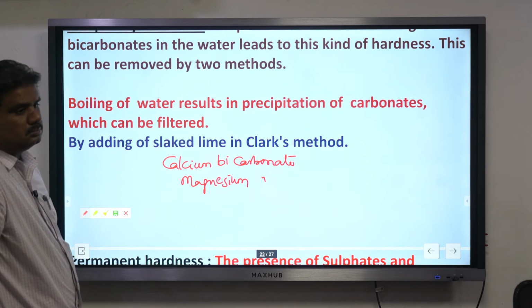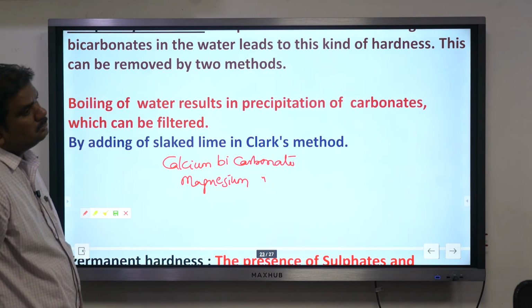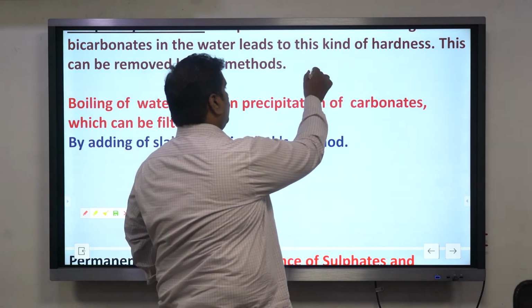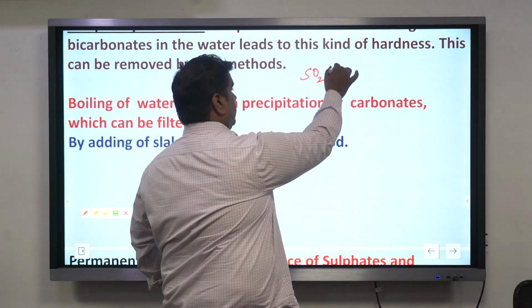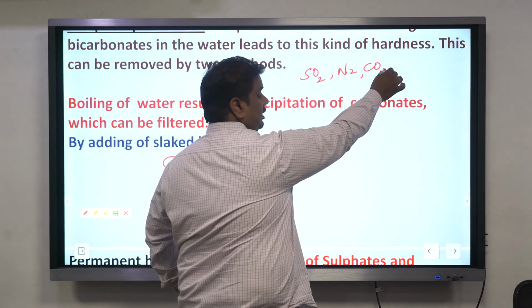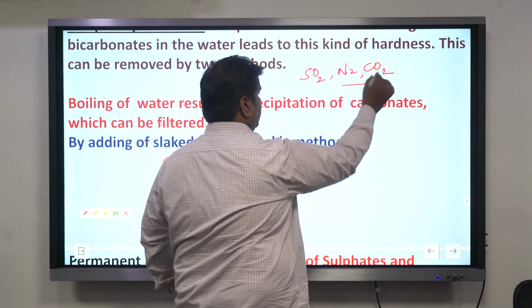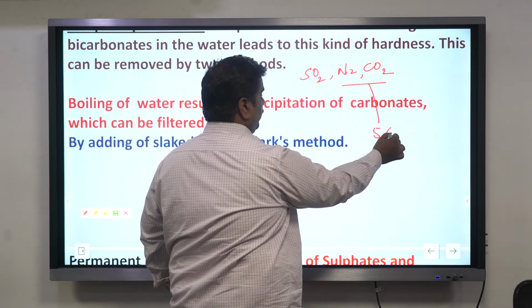Already rainwater has a pH value of 5.6. Rainwater becomes more acidic the moment sulfur dioxide mixes with nitrogen as well as carbon dioxide. Generally, in ordinary rainwater we have only nitrogen as well as carbon dioxide, because of which the pH value is 5.6.